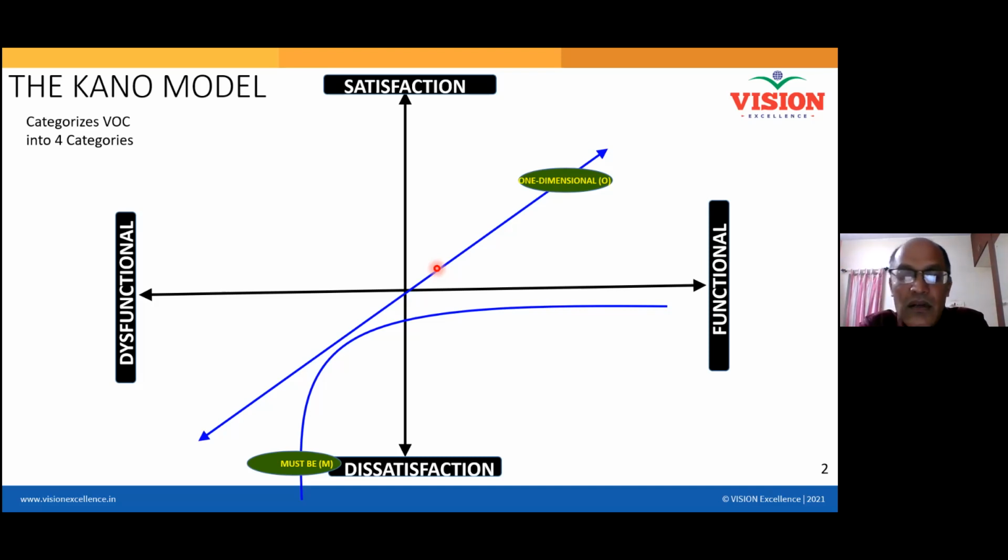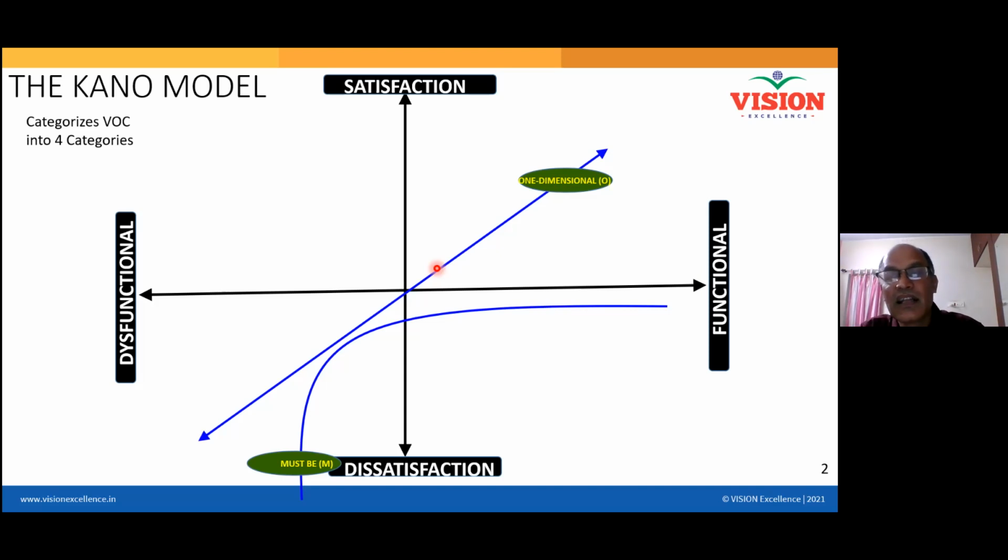Correct? Yes, sir. Another example: suppose you have a mobile phone and you are charging it, and normally it is expected that one charge will last 12 hours in most cases. The more charge you get in your mobile phone without recharging, the more and more satisfied you will be with that mobile. So the more you get, the more you are happy. This is the second category.